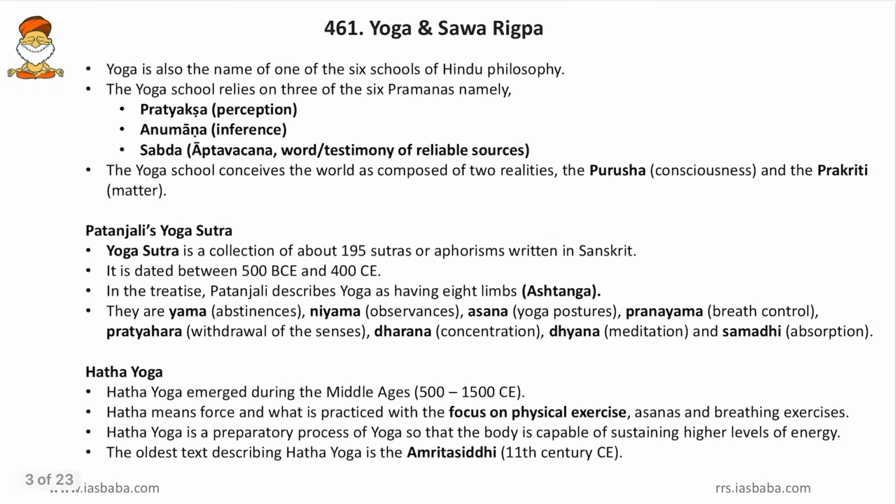Now, come to the first one, Yoga. Yoga is also the name of one of the 6 schools of Hindu philosophy. Friends, we know that Nyaya, Vaisheshika, Sankhya, Yoga, then Purva Mimamsa, Uttar Mimamsa, these are the philosophies and yoga is one of them. And then the yoga school relies on 3 of 6 pramanas. So what are the pramanas? They are Pratyaksha, Anumana and Shabda.